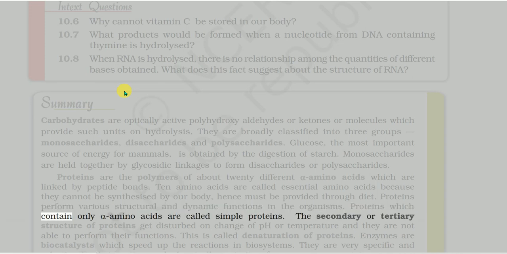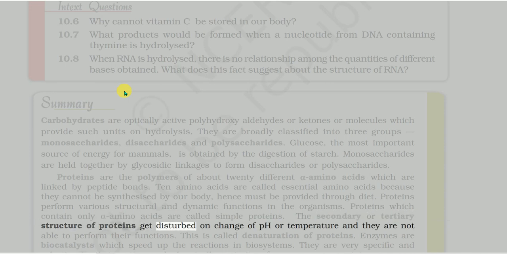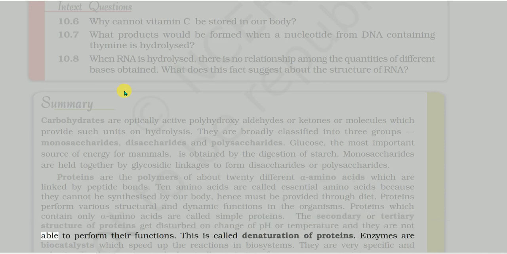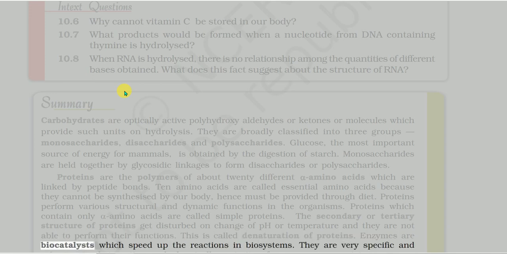The secondary or tertiary structure of proteins gets disturbed on change of pH or temperature and they are not able to perform their functions. This is called denaturation of proteins. Enzymes are biocatalysts which speed up the reactions in biosystems. They are very specific and selective in their action, and chemically the majority of enzymes are proteins.